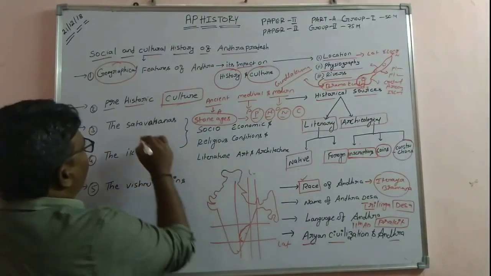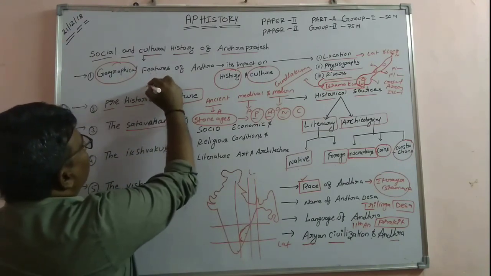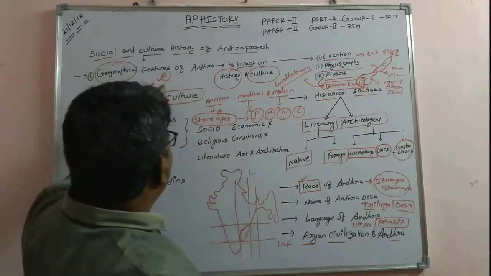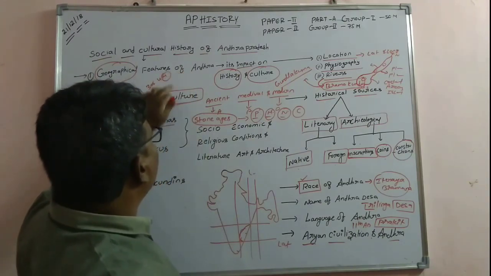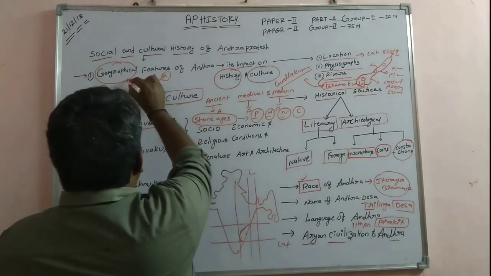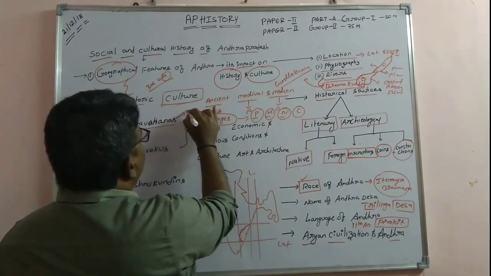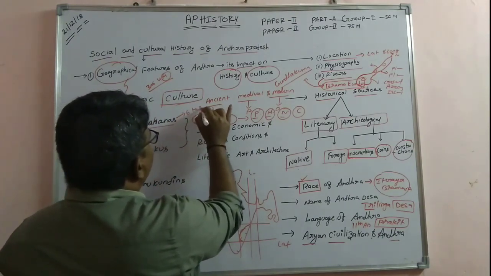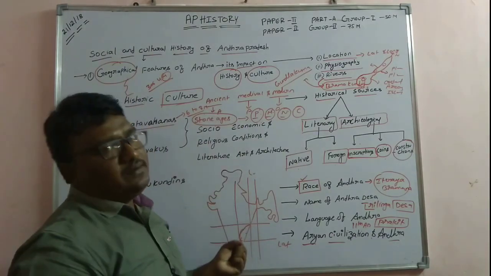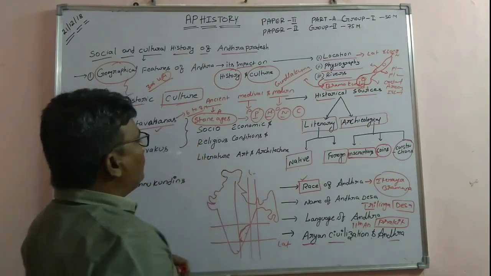Next, coming to the third topic, the Shatavahanas. In these both earlier topics, we can get 3 to 4 marks; roughly I am telling that in objective type questions we are going to get 3 to 4 marks. But in Shatavahanas we can get near 6 to 8 marks. Roughly, I am not telling exactly. So Shatavahanas is going to be important.